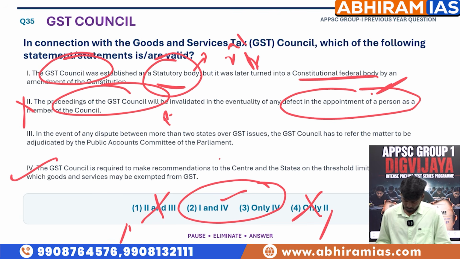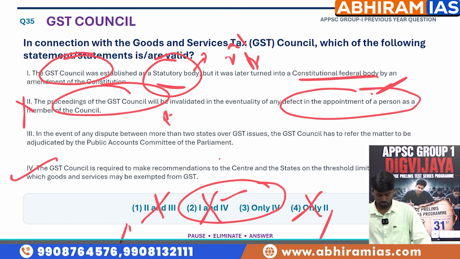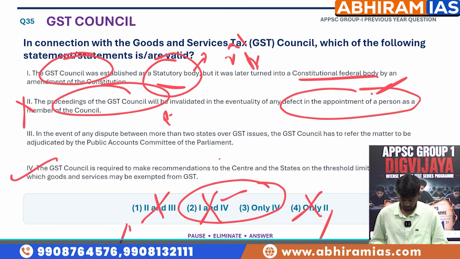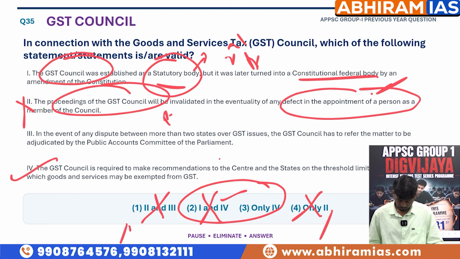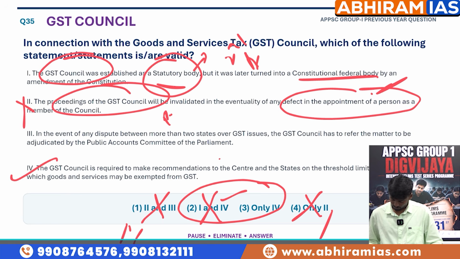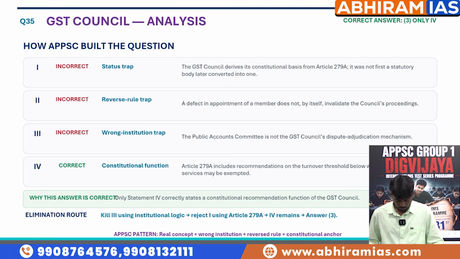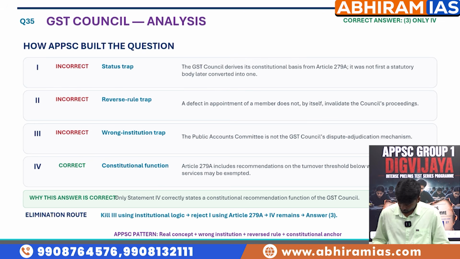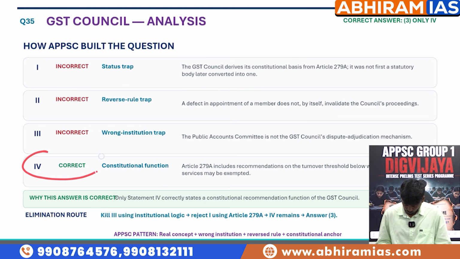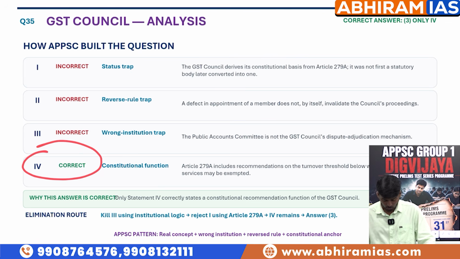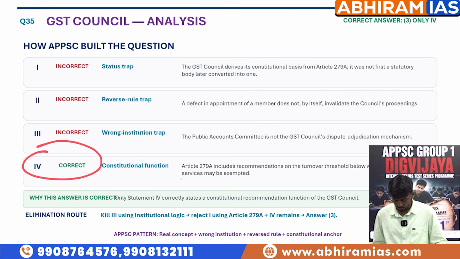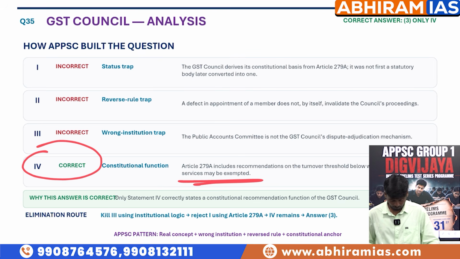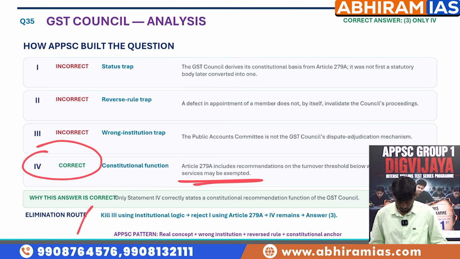So the first statement is also wrong, and we can eliminate the second option also. Finally, we have the third option, which is that only 4 is the right answer. Let's check the answer now. Yes, it's correct. Option 4 is correct. Article 279A includes recommendations on the turnover threshold below which goods and services may be exempted. Next question.